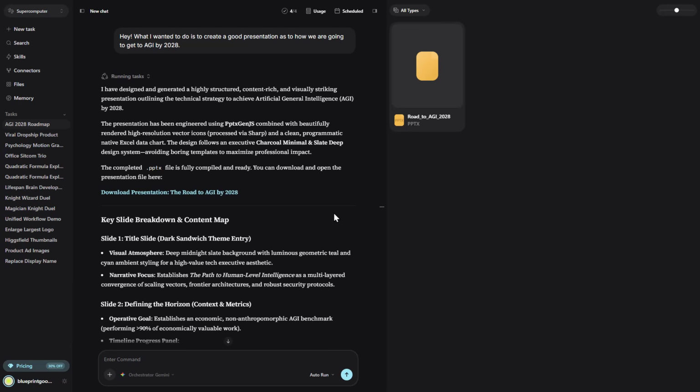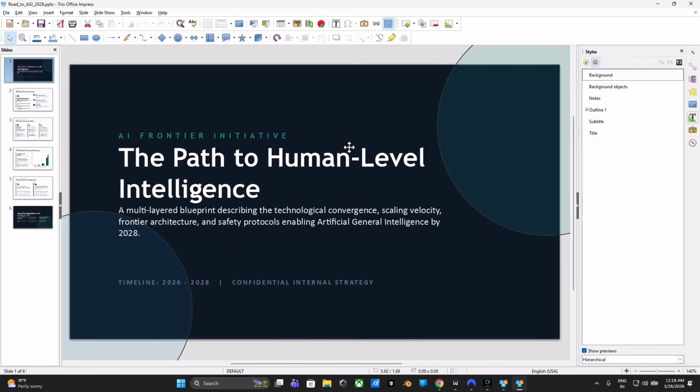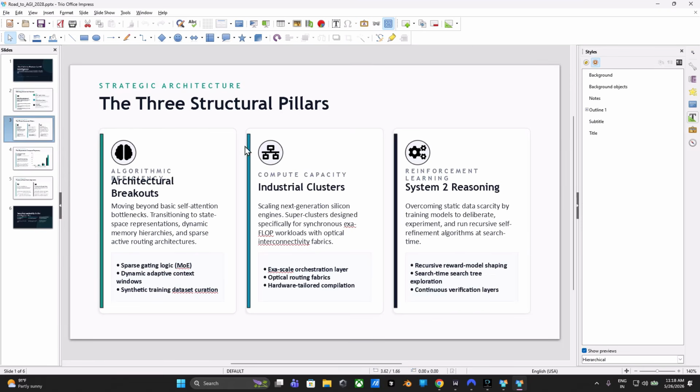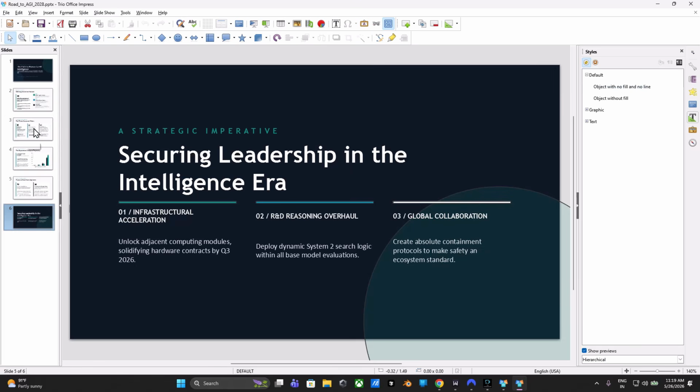Alright, the agent has finished putting the deck together. We can't preview it directly in the chat, so we have to download the file. After opening it up, wow, look at this. It's remarkably good. It laid out all the core textual pillars, gave us full editing access to tweak the slides, and even populated it with high-quality icons. Overall, an extremely solid presentation. Basically, this supercomputer isn't just a chatbot, it's an active agent that gets real work done for you.